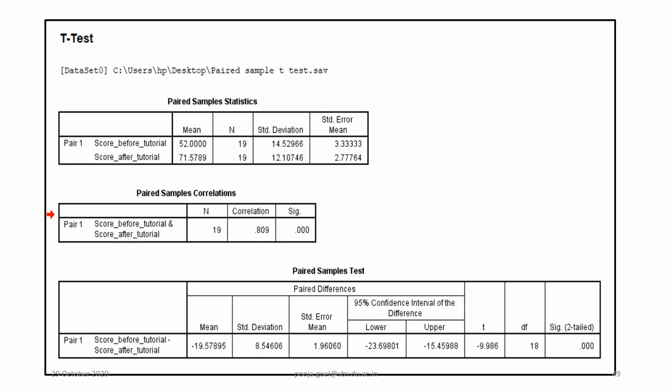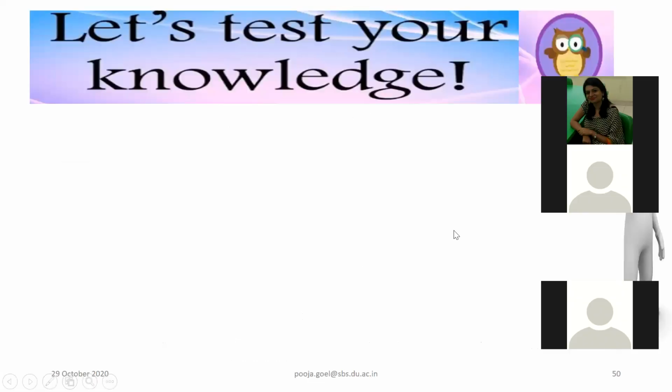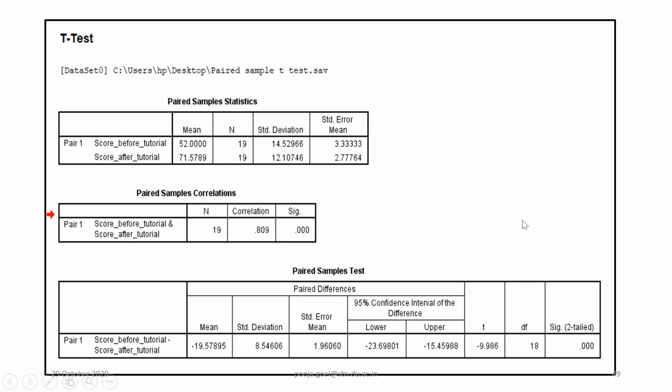Null will go. तो यहाँ पे क्या आ रहा है? Not effective. देखना ध्यान से. If P is less than 0.05 or not? Tutorial is effective. Confuse नहीं होना.